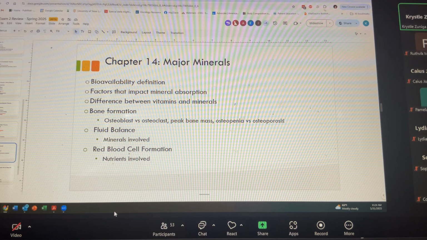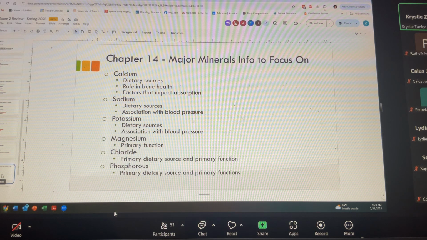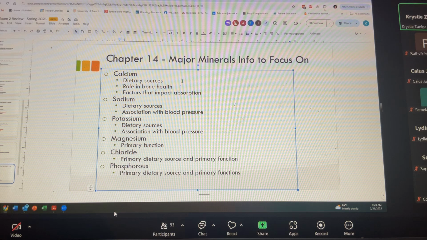Red blood cell formation, the major nutrient involved in that, your iron, right? Iron is involved in the formation of hemoglobin. One of the leading causes of anemia is iron deficiency anemia. Calcium, recognizing that dietary sources are not just milk, so your green leafy veggies would be a role in bone health is that calcium combines with phosphorus to form that hydroxyapatite. Factors that impact absorption, I'm referring to vitamin D there.